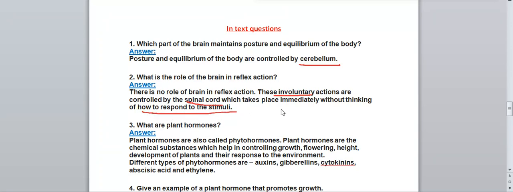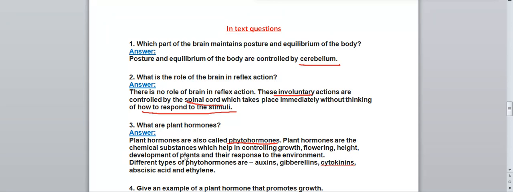What are plant hormones? Plant hormones are also called phytohormones. Plant hormones are the chemical substances which help in controlling growth, flowering, height, development of plants and their responses to the environment. If plant hormones are not there in the plant, then what will happen? Growth of the plant will not take place, flowers will not come, height of the plant will not increase, and they will not respond to the environment.